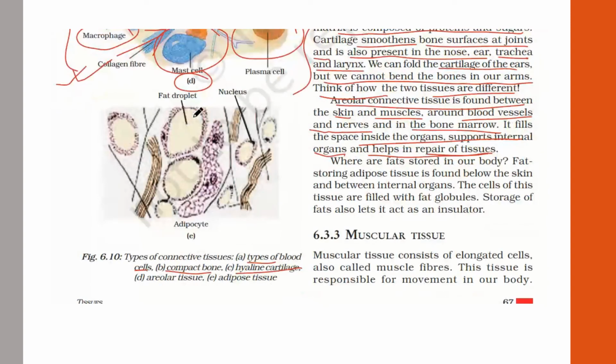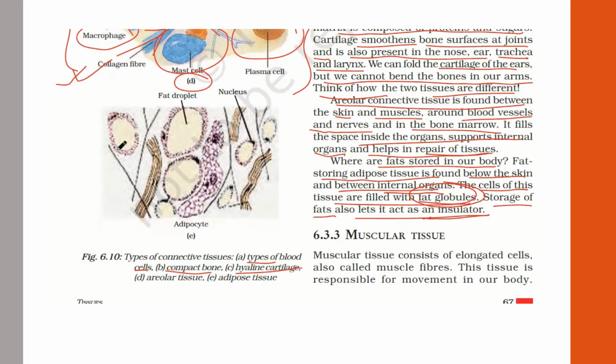Next comes where the fats are stored in our body. It is the fat storing tissue or the adipose tissue. Below the skin and between the internal organs, the cells of this tissue are filled with fat globules. The storage of fats also lets it act as an insulator. So the more adipose tissue you have, like fat people, they are always feeling hot because their body is fully filled with fat globules present inside the adipose tissue, which keeps the body warm and acts as an insulator.